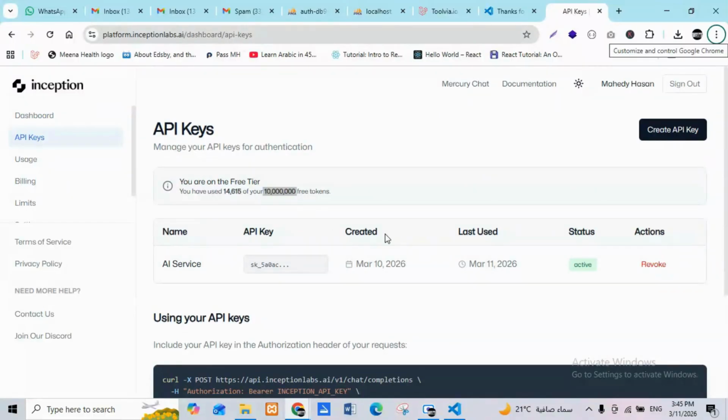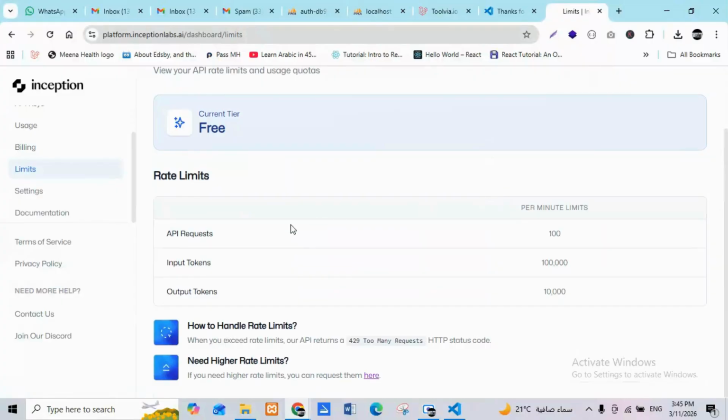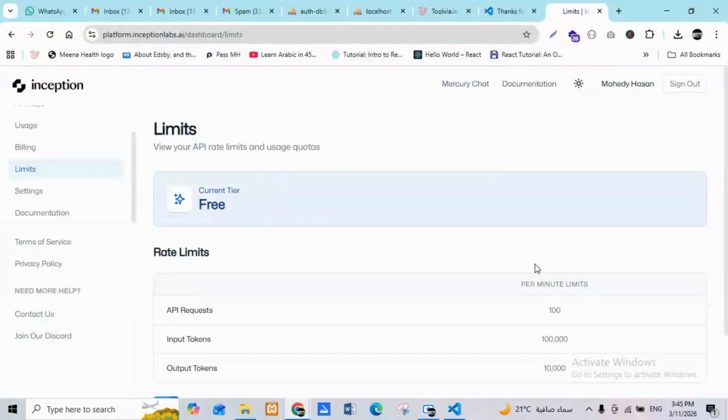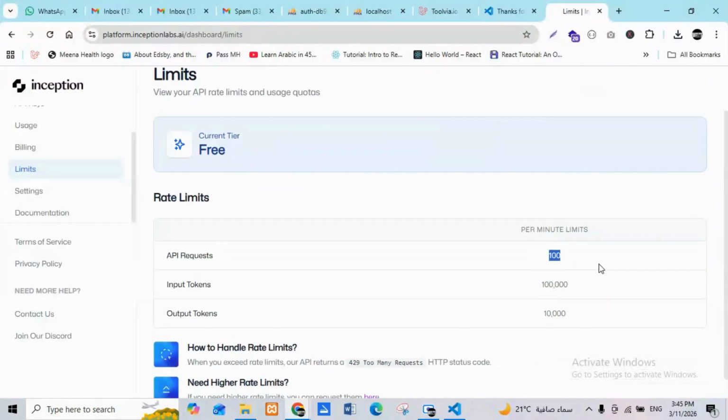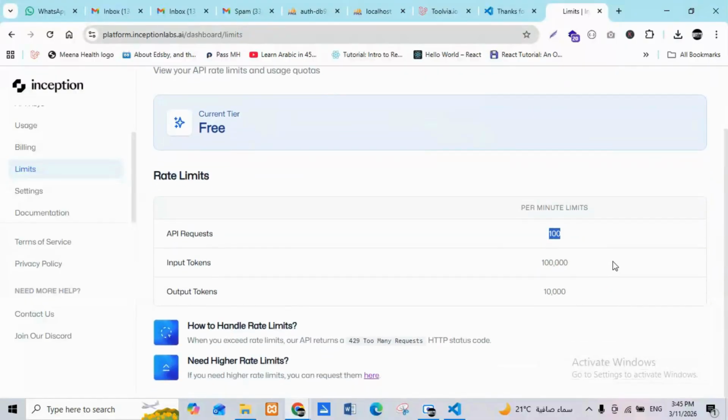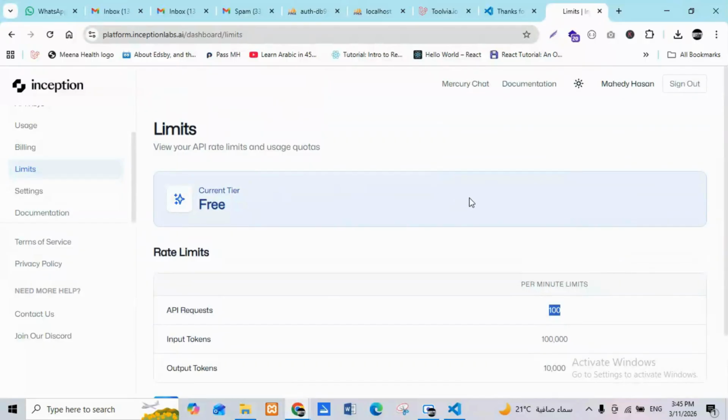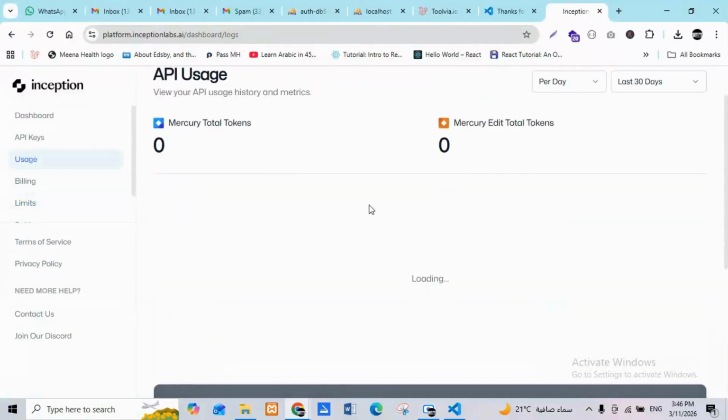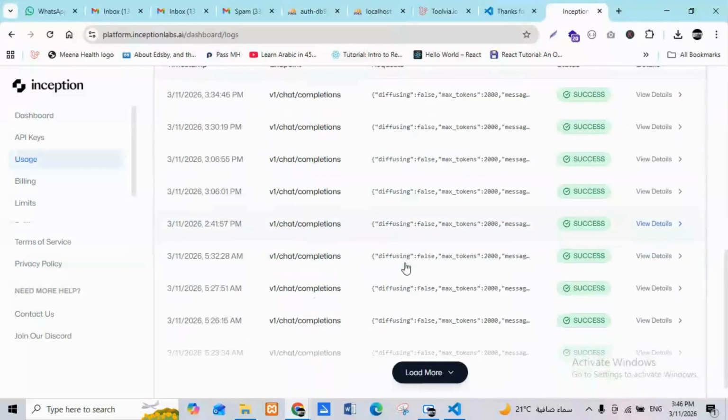That was the good thing. But with OpenAI, we didn't get that many AI tokens. You can explore more regarding all of this, and it is not expensive. If you check the pricing and the limits, these are good limits. Per request there are 10 million inputs and outputs, and the request rate is good. For API requests, we can support 100 requests. So for testing, it's so nice compared to OpenAI. If you are used to OpenAI and you use Inception, you will see the differences. I made a lot of tests, as you see, and I got good results from the API.